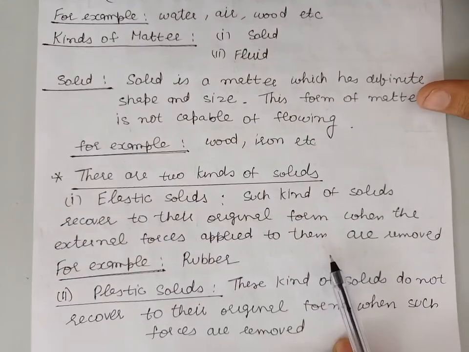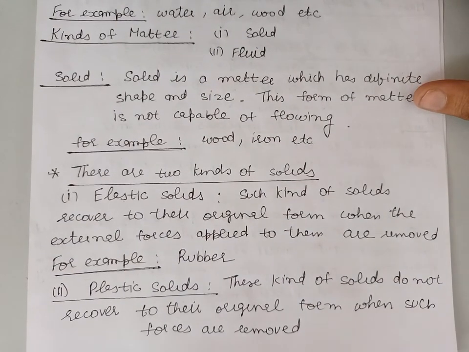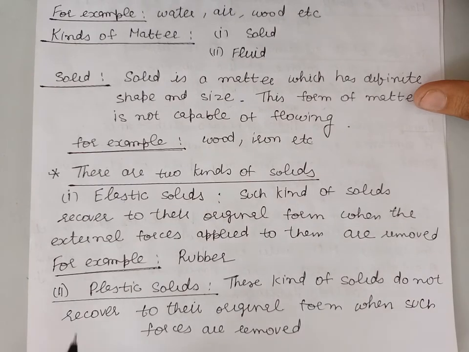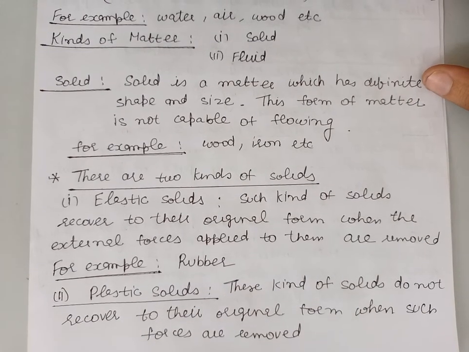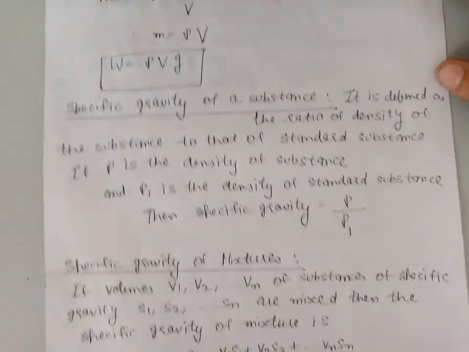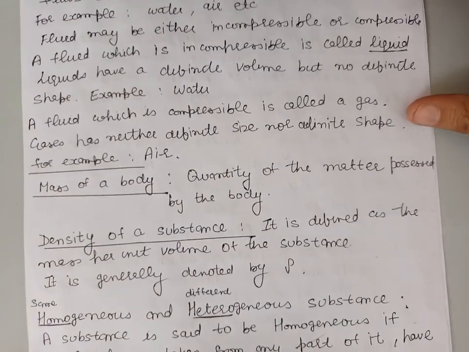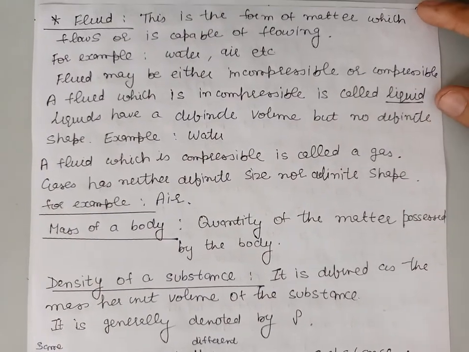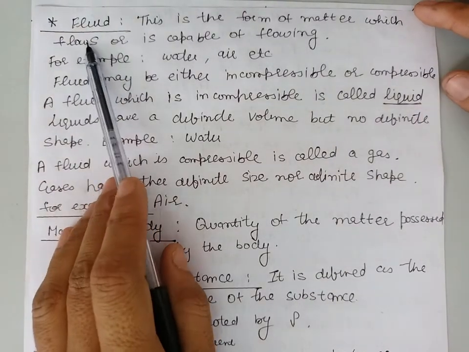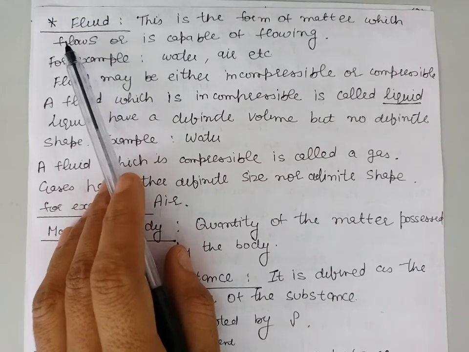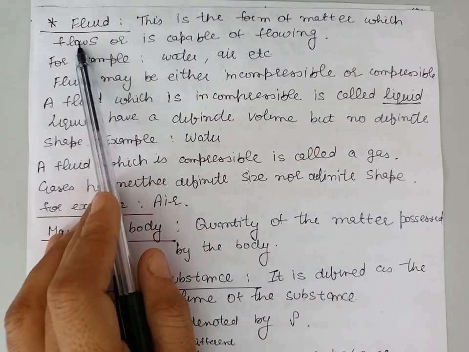The second kind of solids are plastic solids. Plastic solids don't have the property of elasticity. So these kinds of solids cannot recover their original form when the external forces applied on them are removed. Now, another form of matter is fluids. Fluids means which are capable of flowing or which can flow. For example, water, air.